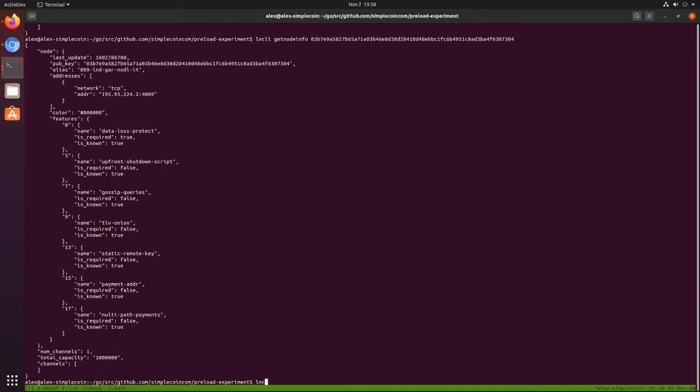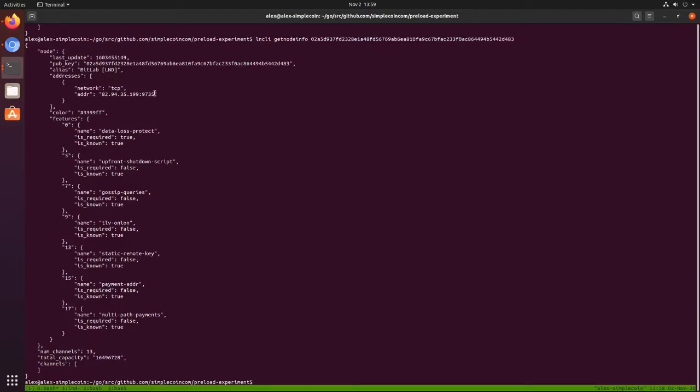The next one has 1 channel, and then the last one has 10 channels. So let's go back to the one that's got 13 channels, and we'll connect to that one from our web browser LND.